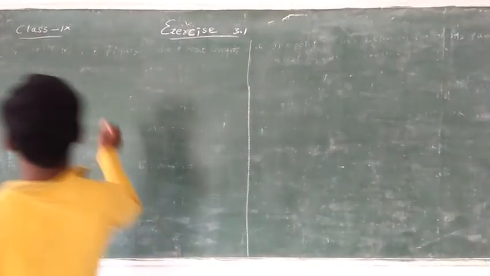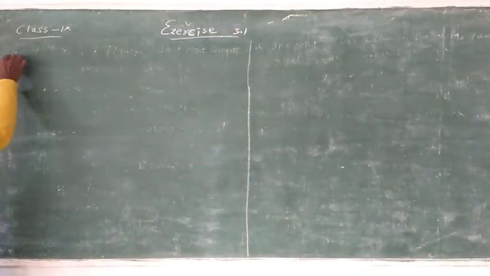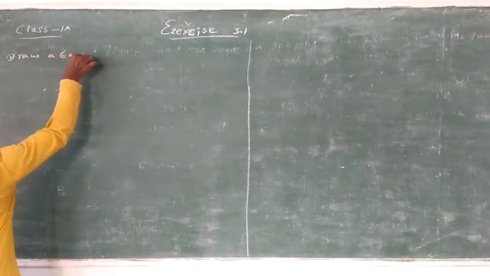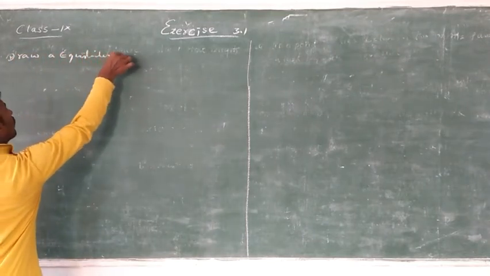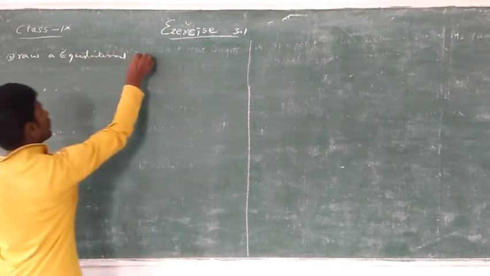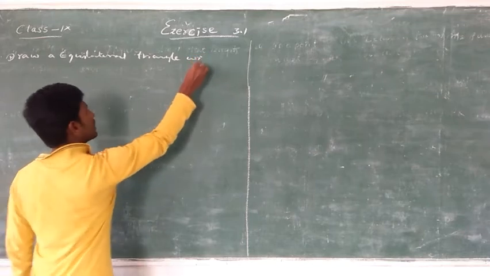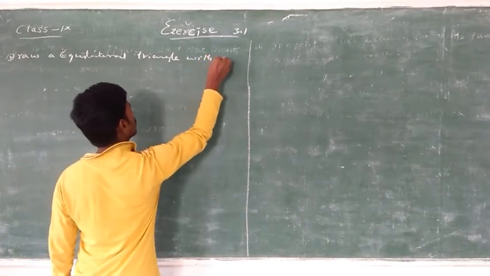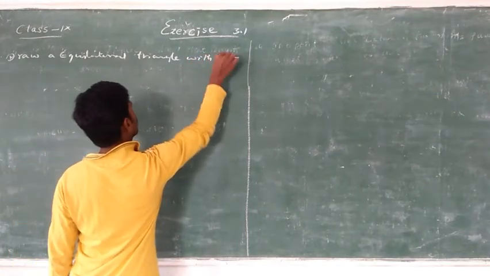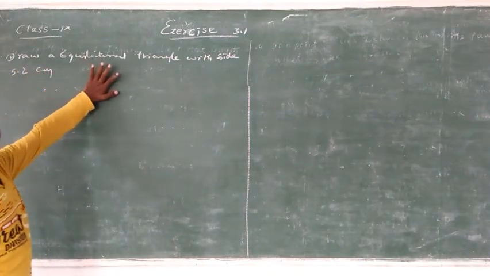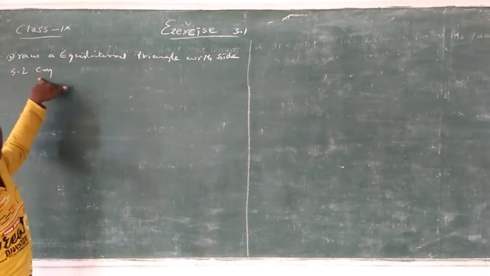Draw an equilateral triangle with the side 5.2 centimeter. So we need to draw an equilateral triangle with the side 5.2 centimeter.